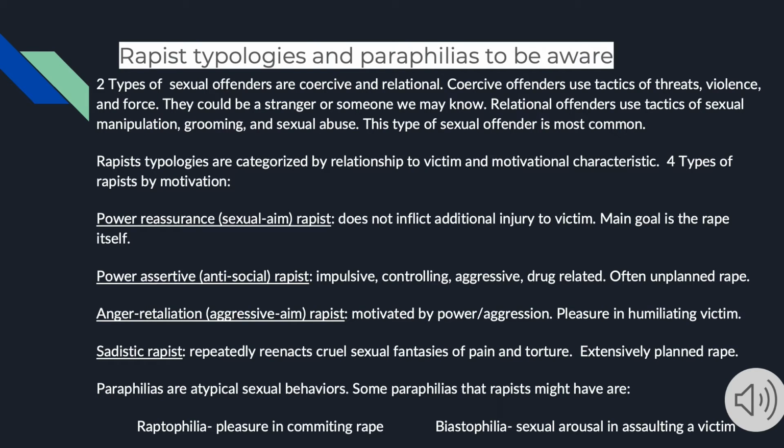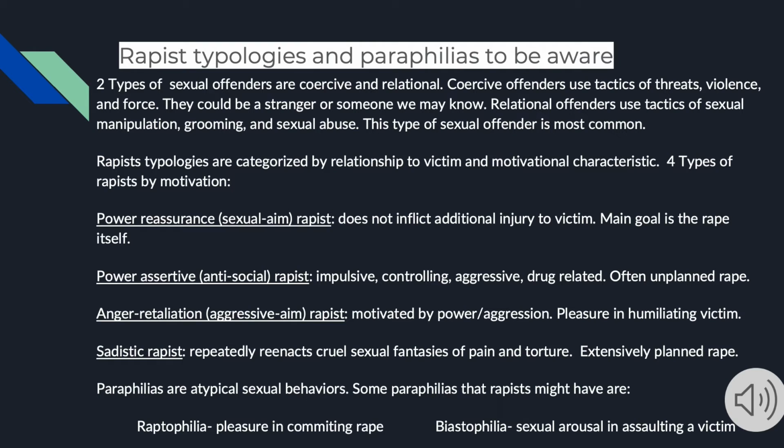Next, we have power assertive or antisocial rapists. They act on impulse, they're controlling, aggressive, often drug related, and they might be intoxicated. This is often an unplanned rape. Anger, retaliation, or aggressive aimed rapists are motivated by power and aggression, and they take pleasure in humiliating the victim.